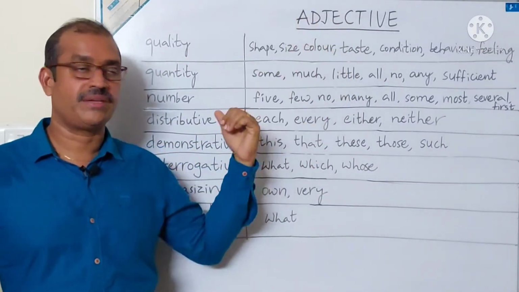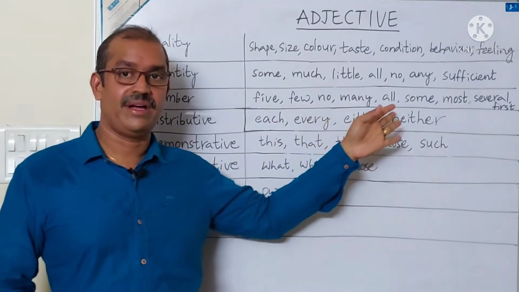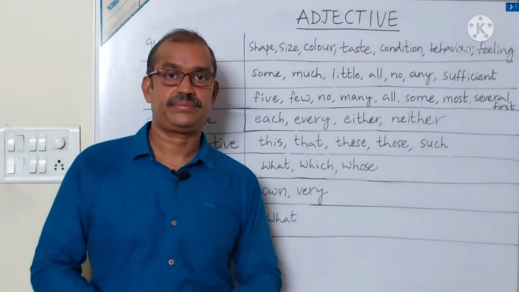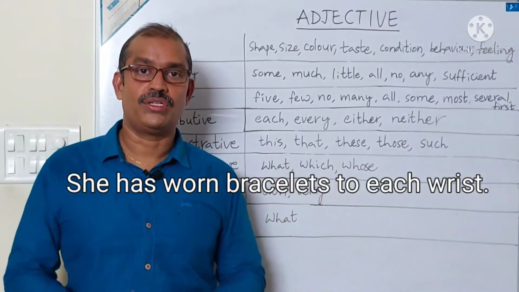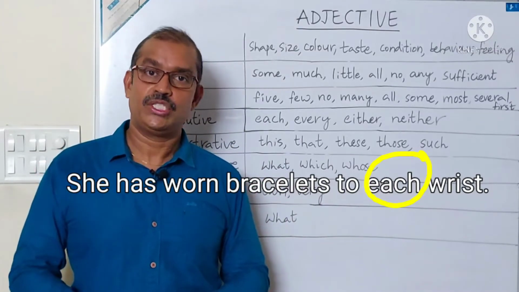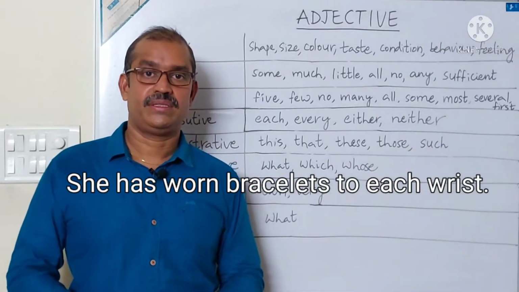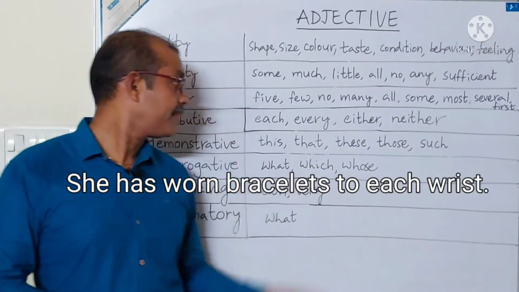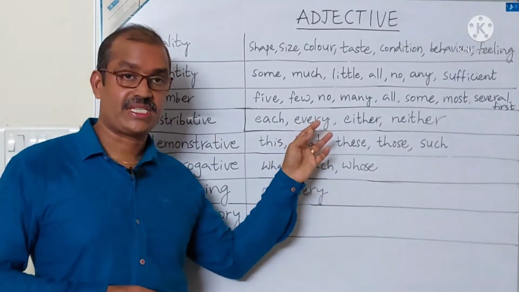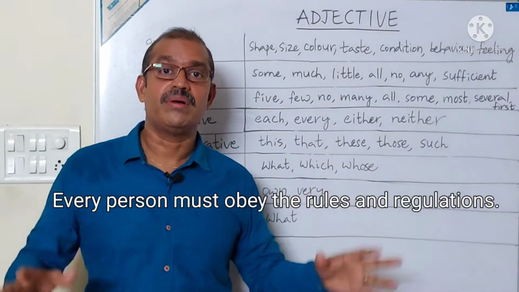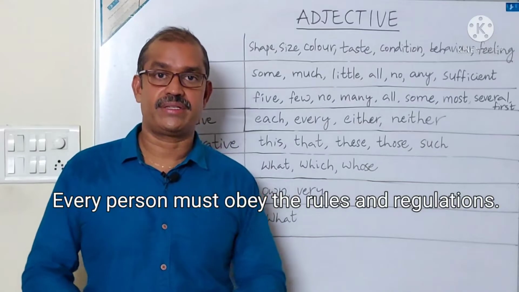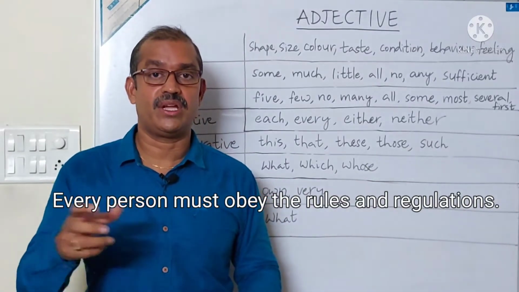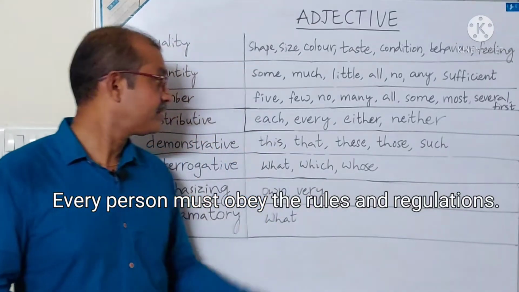Let us see the next one, distributive adjectives. Under distributive adjectives, each, every, either and neither come. Let us see the first one, each. She has worn bracelets on each wrist. Here each is an adjective. Next, every. Every person must obey the rules and regulations. Here person is a noun, every is an adjective.